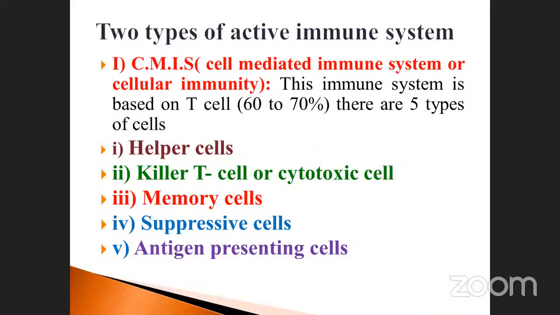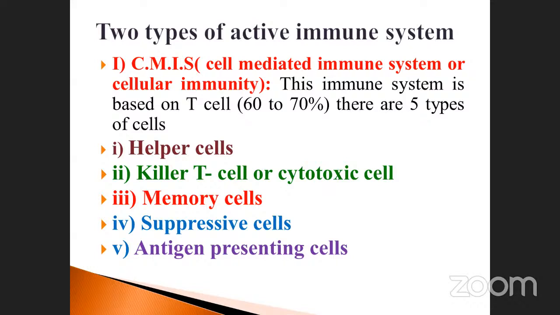Okay, see. The two types of active immune system: CMIS, the cell mediated immune system, or cellular immunity. Here the cell is important. The cell participates in many immune responses and also induces the immune system. That's why it is cellular immunity. The cell participates in the production of immunological activities. That is the reason for cellular immunity. This immune system is based on the T cells. 60 to 70% of the T cells are activated in this area.